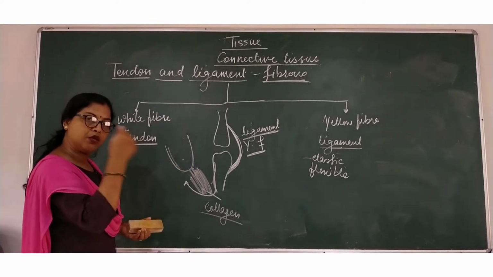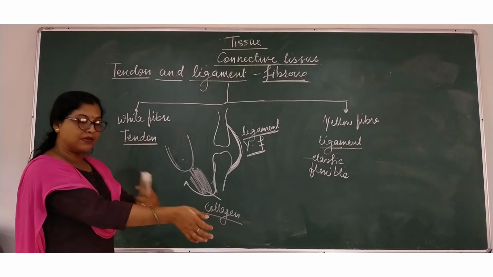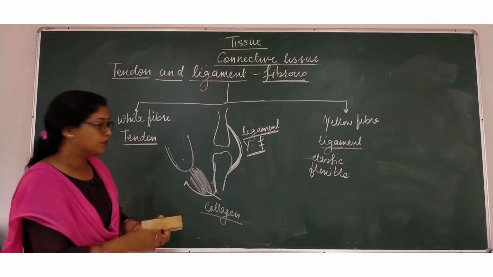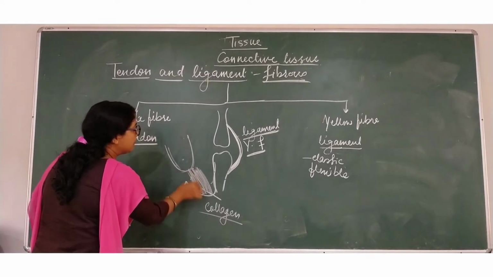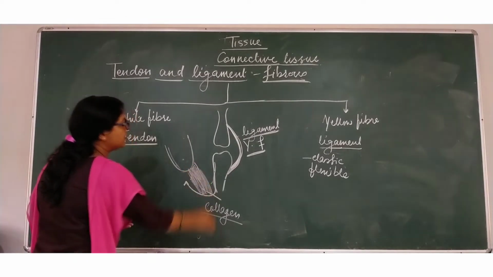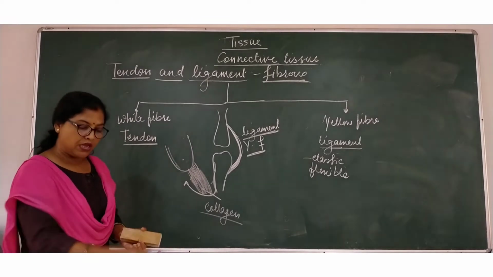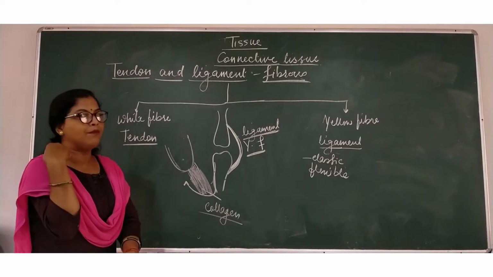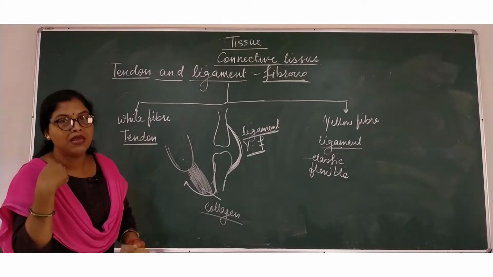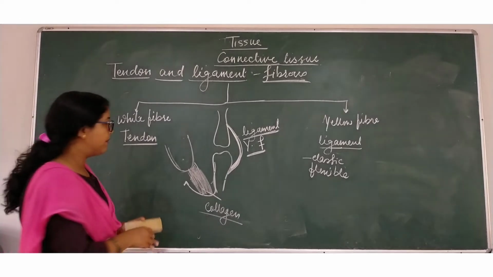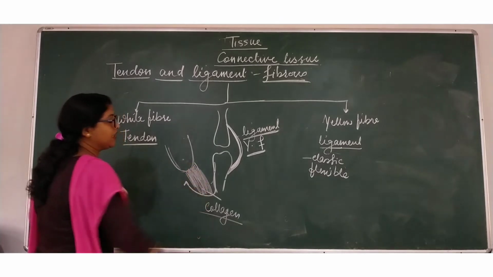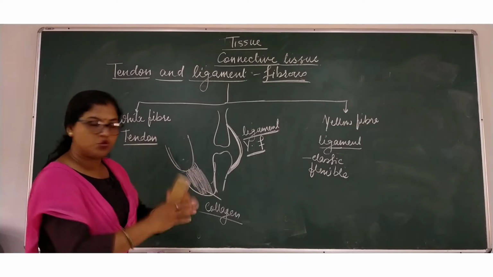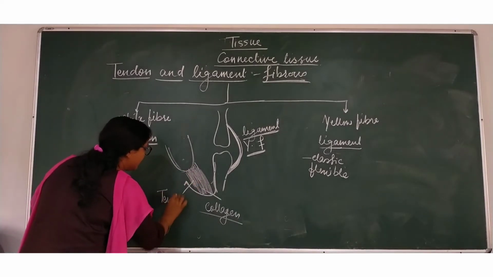When you are bending your arms, at the same time muscles and bones, these both are bending. Why? Because your muscles are connected to the bone with the help of this collagen fibers. Otherwise, what will happen? If you will fold your hands, your muscles will remain there only and your bone will come up. So you can imagine the structure of your body if it happens. But this is the collagen fibers. It binds bone to muscles. So the fiber which binds bone to muscles is called tendon.